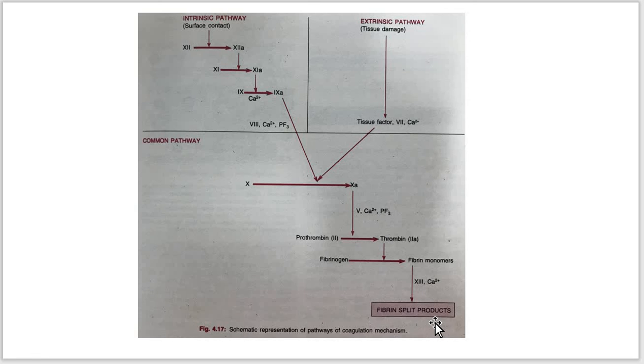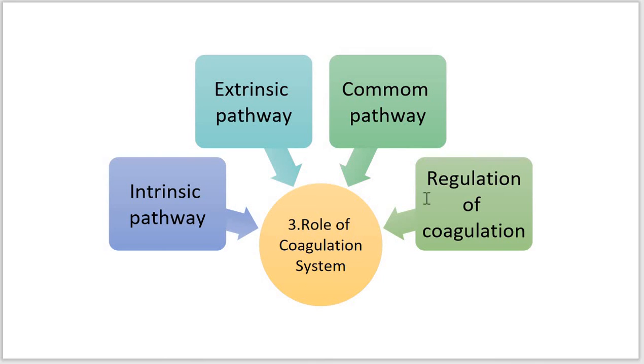Finally, in the presence of blood clotting factor 8 and calcium ions, the end product is the fibrin split products. So this is what we have for the intrinsic pathway, extrinsic pathway and common pathway. Now the next point is